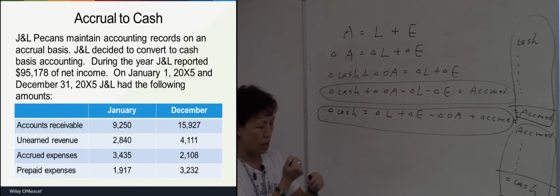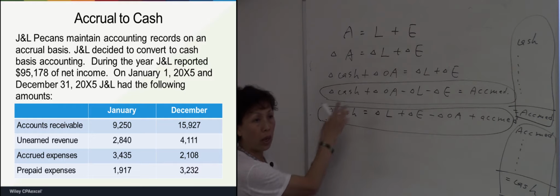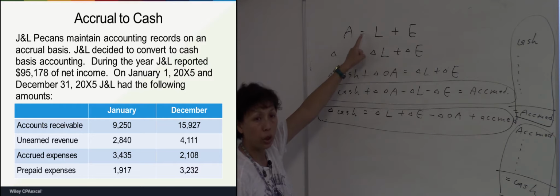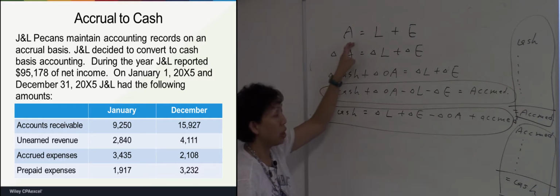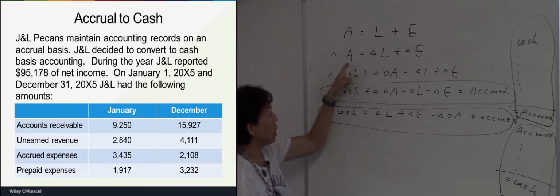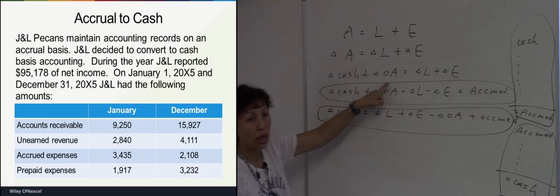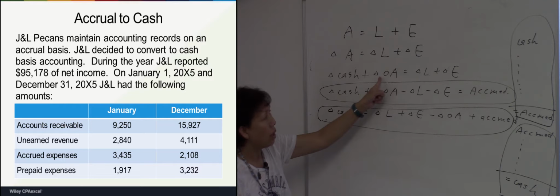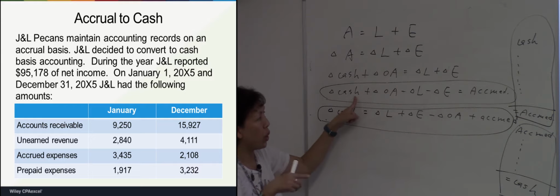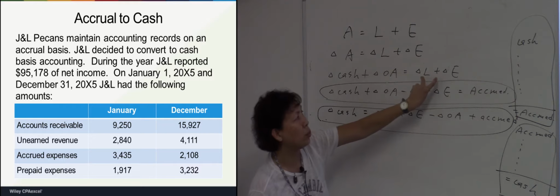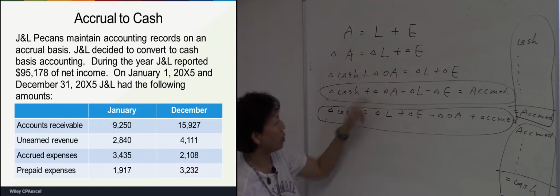Okay? If you have any question about how I generate the equation? We start from the original accounting equation, and then we add change. Change in asset equals change in liability plus change in equity. And then I separate assets into cash asset and the other asset. So we expand the equation into this one. Okay? And then if the question gives you a cash amount, and asks you to convert cash amount to accrued amount, then we have to move these two items to the left side of the equation